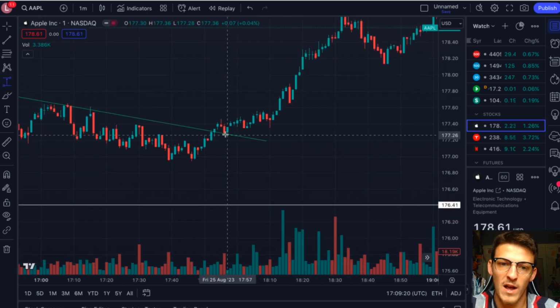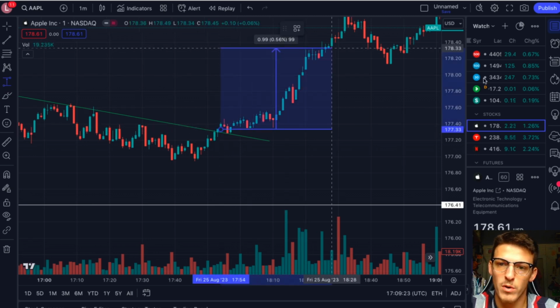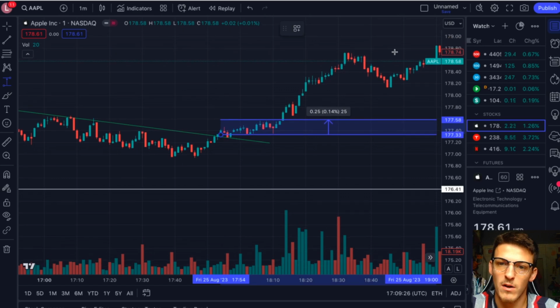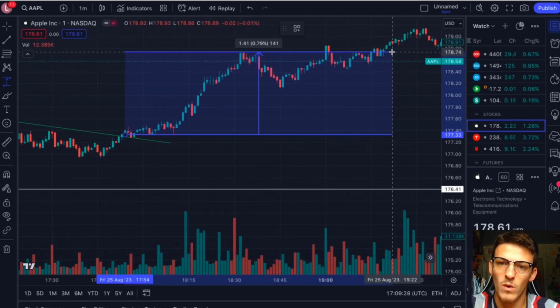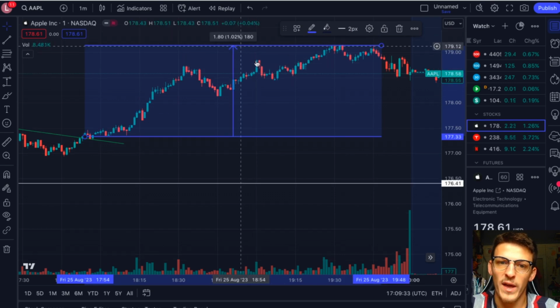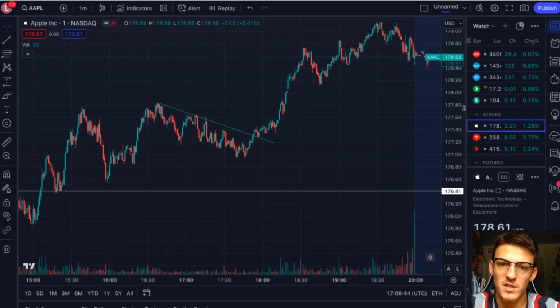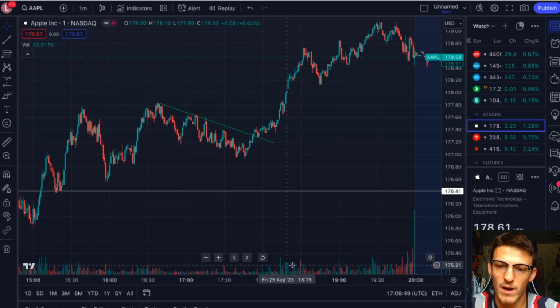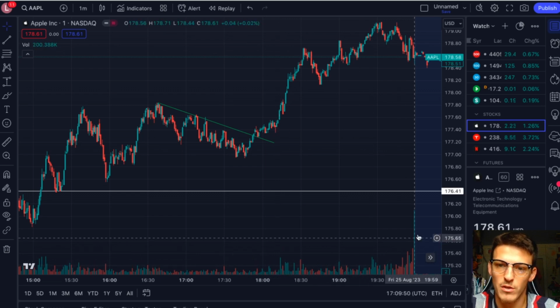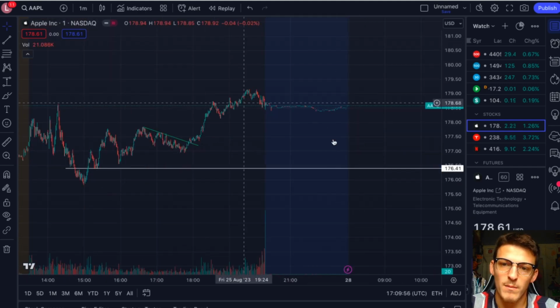Now, how would you have made out on this? If you bought on this wick right here on that first breakout, you would have made a decent amount of money on Apple, and this is exactly why you want to know where to play the breakout versus a fake out. This would have given you a 1.02% gain, which trading options, you would have made a decent amount of money. Plus, coming into the next trading day, you will see that following this breakout, volume started to steadily increase, which is a beautiful thing to see, showing that Apple may or may not be bullish for the coming day after that.